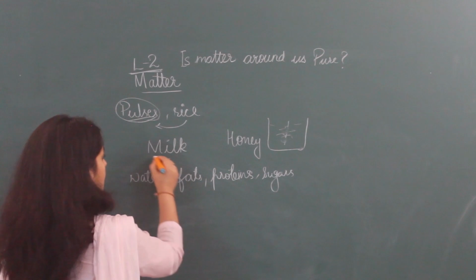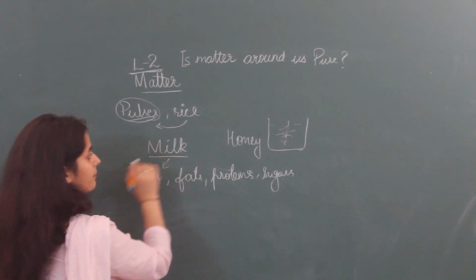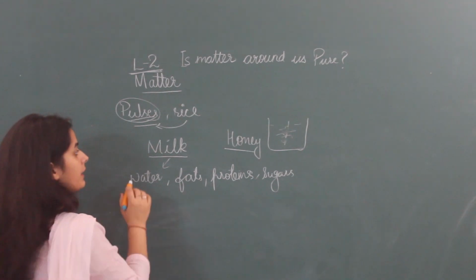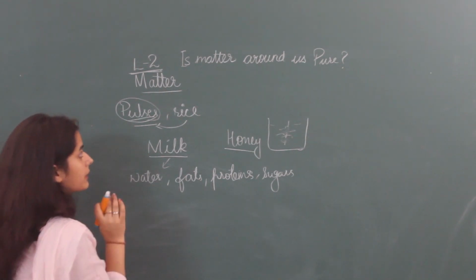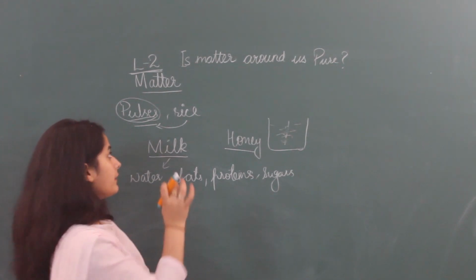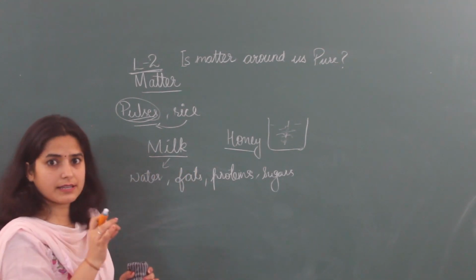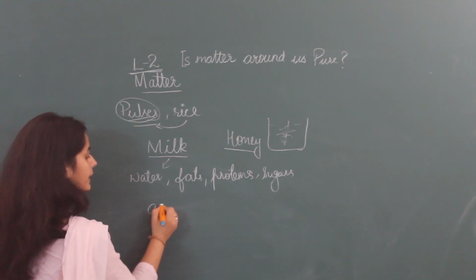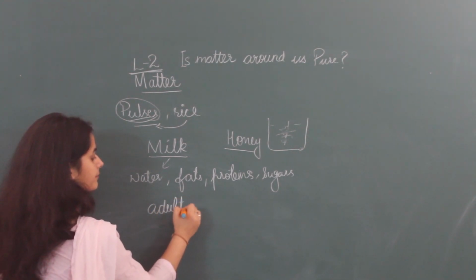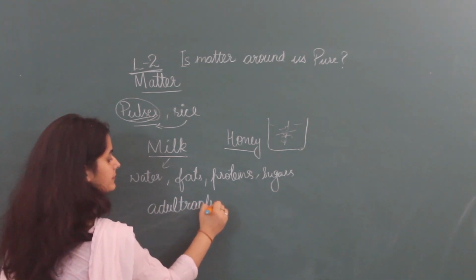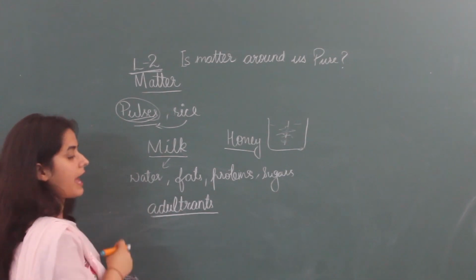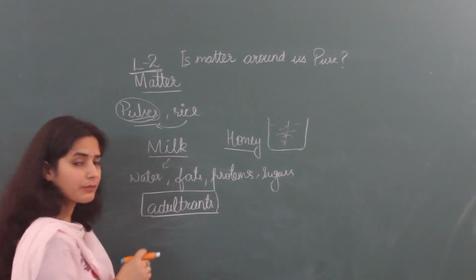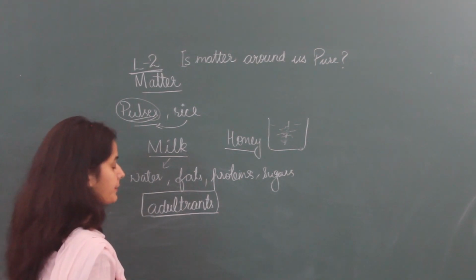Okay. One example we have taken of milk, one of honey, one of pulses and rice. Now listen. The things which we are getting in pulses, rice, etc., which we don't want, are called adulterants. In 6th class you studied this term. If you don't remember, then again check.